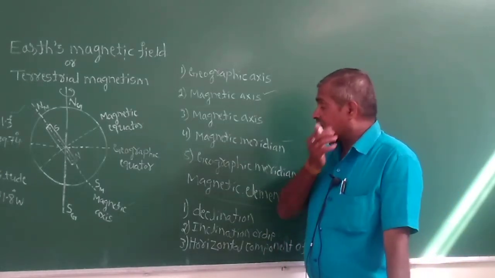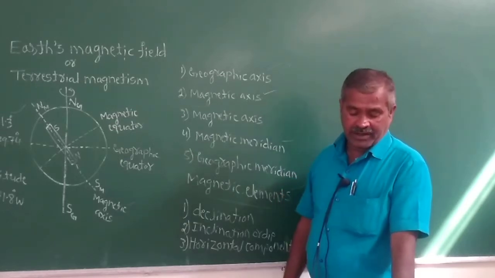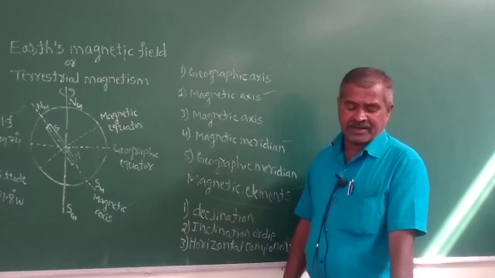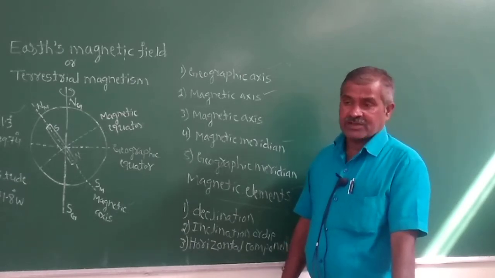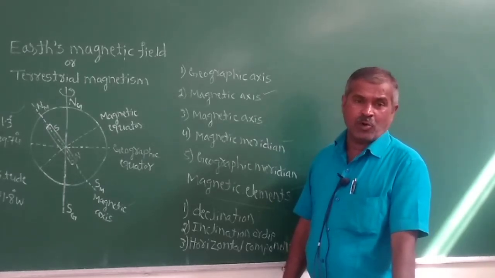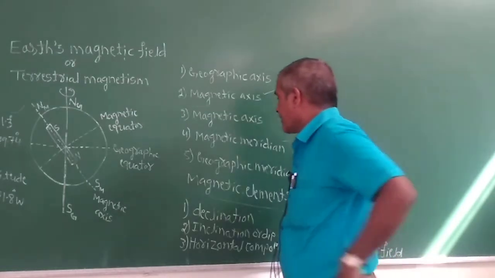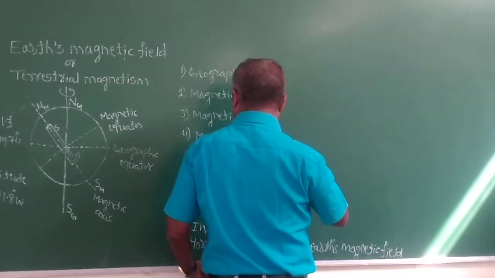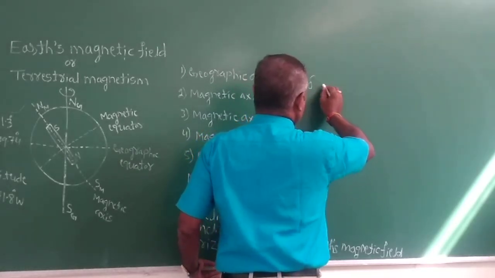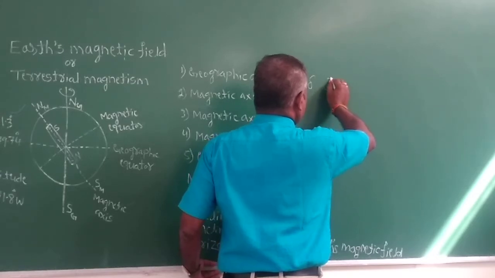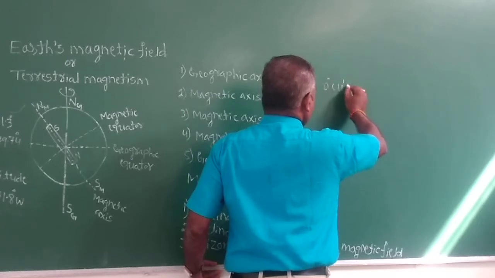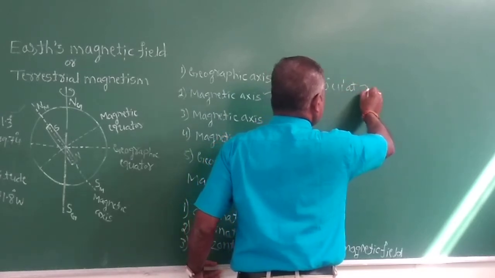The declination is small in India, at 0 degrees 41 minutes at Delhi.